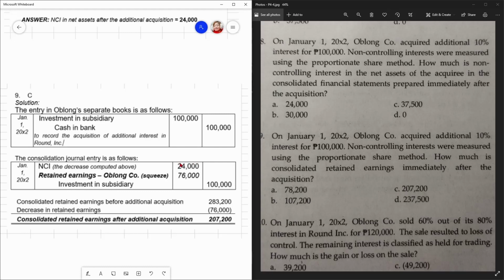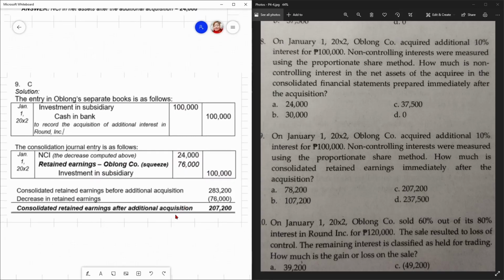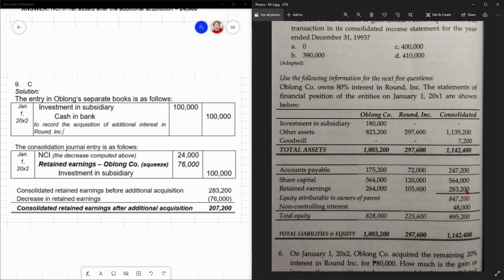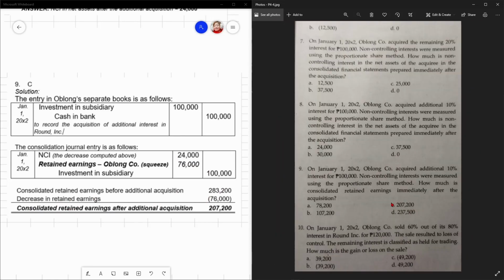So 24,000 decrease. Investment subsidiary mo decrease of 100,000. So squeeze mo retained earnings, 76,000, di ba? So consolidated retained earnings before the additional acquisition as stated here, 283,200. Then, decrease in retained earnings in the amount of 76,000. That's a consolidated retained earnings for additional acquisition, 207,200 na lang.